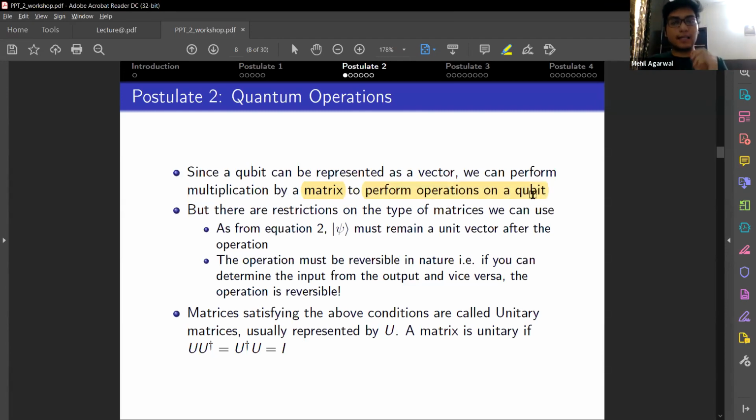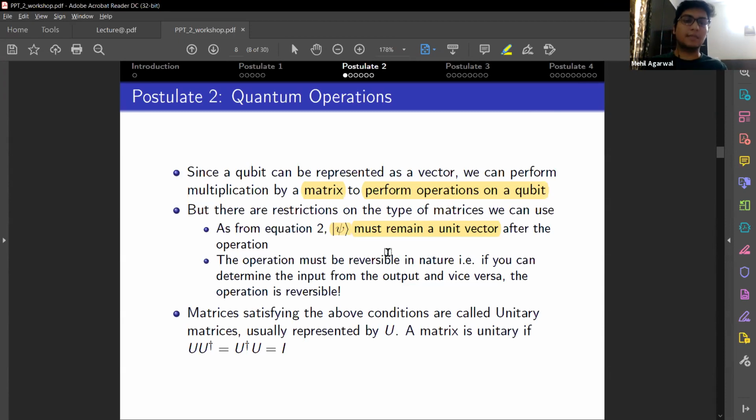Now there is another catch in using these matrices. There are certain restrictions that need to be taken care of. As we remember from single quantum systems, psi must always remain a unit vector. Its norm must always be 1. So the matrix must be of the form that even after acting upon the vector, its norm must remain 1. And secondly, another place where classical computing diverges from quantum computing is that these operations must be reversible in nature.